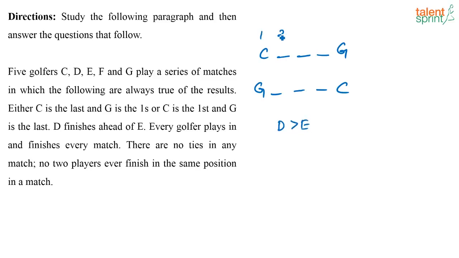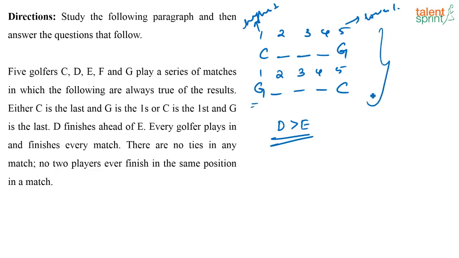So let us take 1, 2, 3, 4, 5. These are their ranks, right? Where 1 is the highest, basically the person who wins, and 5 is the lowest. So D is greater than E. D finishes ahead of E. Every golfer plays and finishes every match. There are no ties in any match. No 2 players ever finish in the same position in a match. So this is the information that you have. Now let us look at the questions that follow.